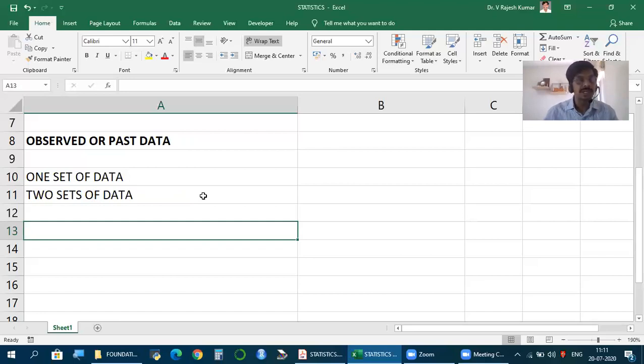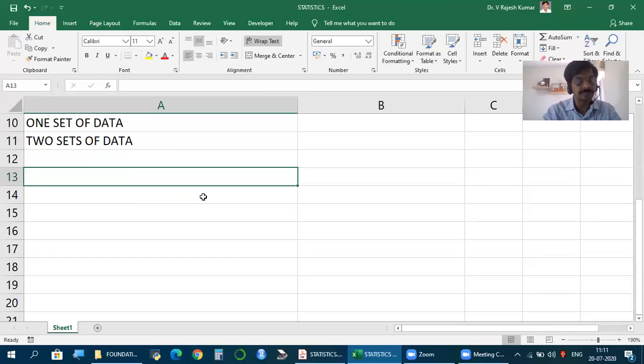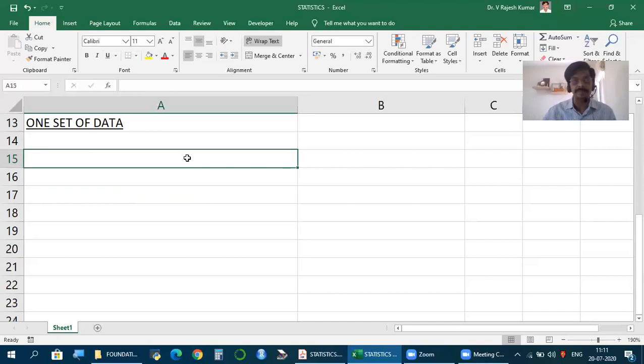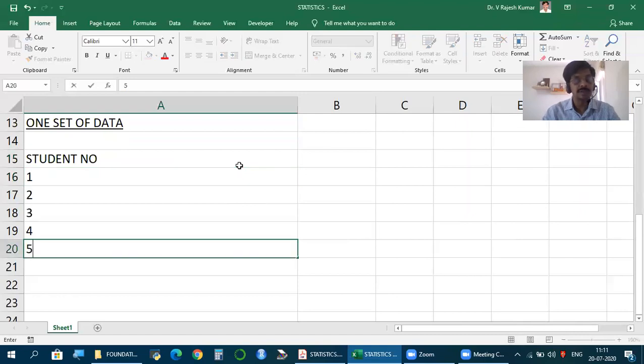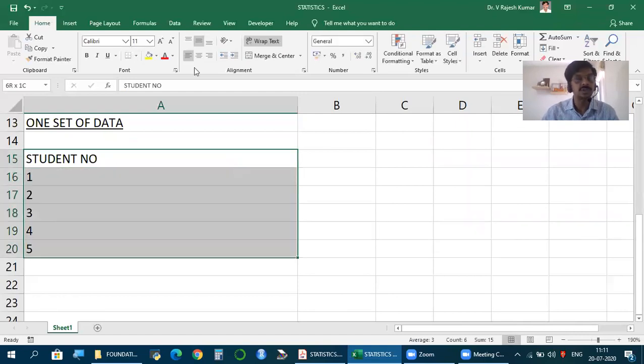Let's now begin with one set of data: what all to calculate and how to calculate. Let's say we have students number 1, 2, 3, 4, 5, 5 students.